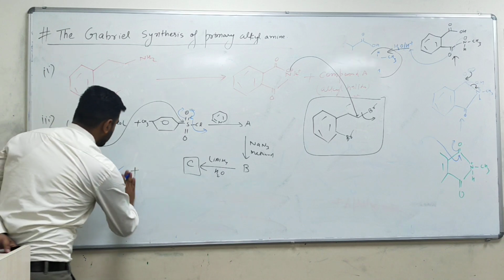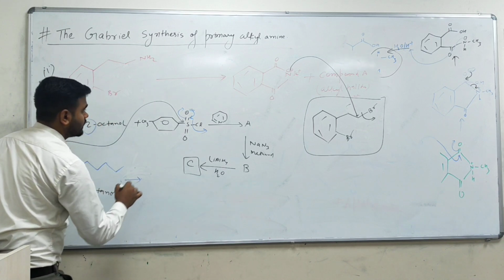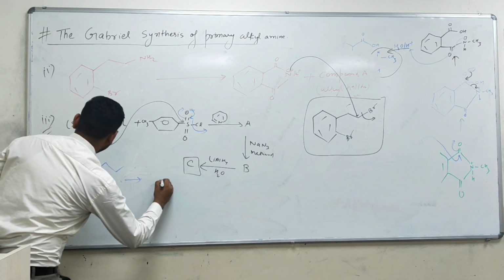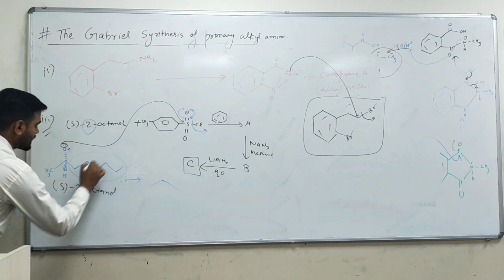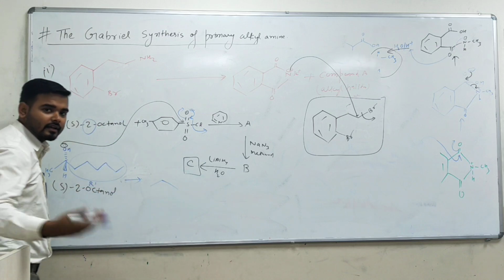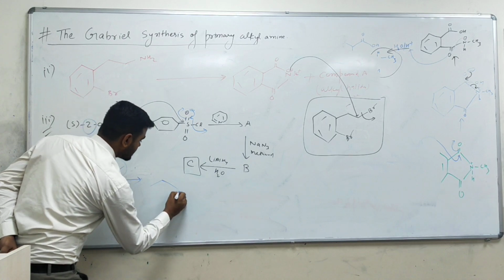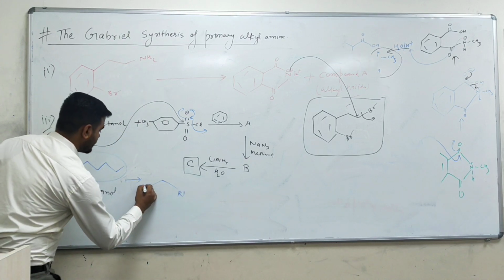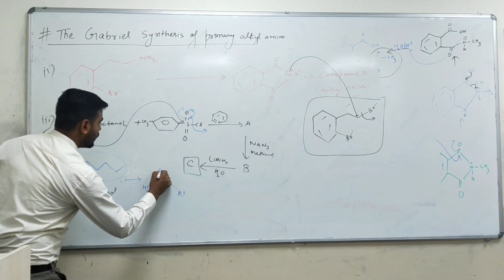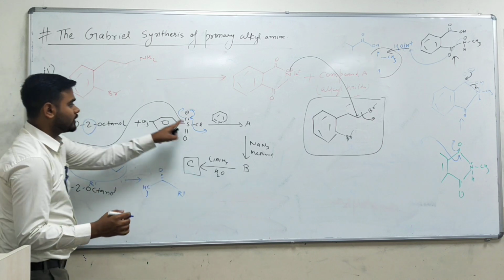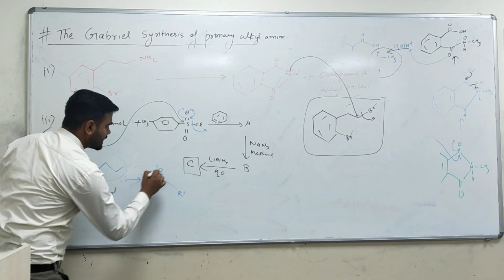So a very beautiful product you will get, this one. I am just writing this whole part as R dash because I am not going to write the same thing again and again. CH3 will remain the same. Here O, and this lone pair is going to attack on this particular sulfur, so a positive charge will